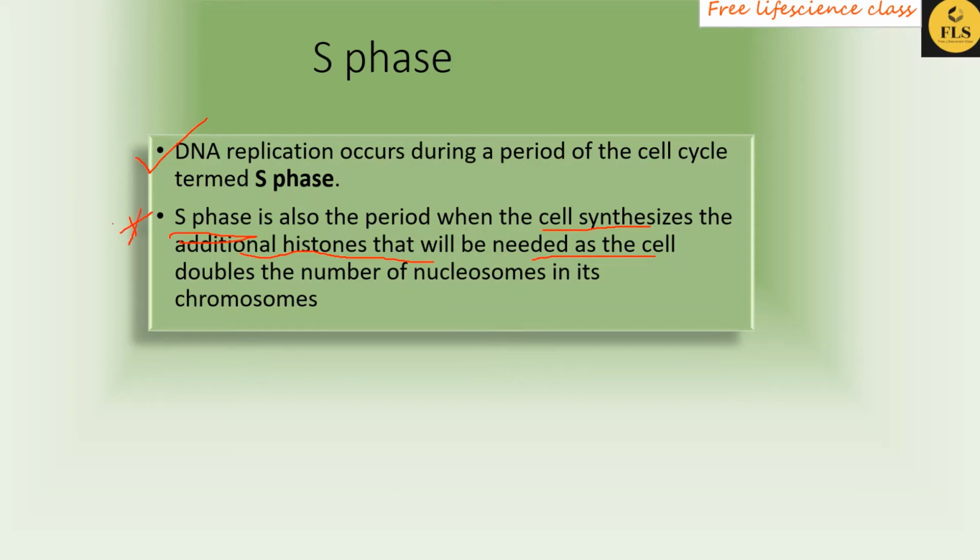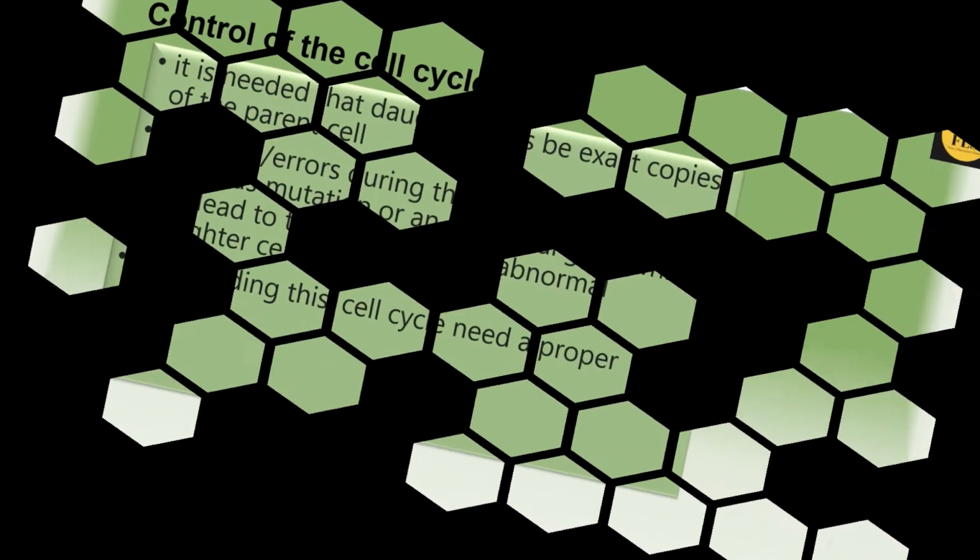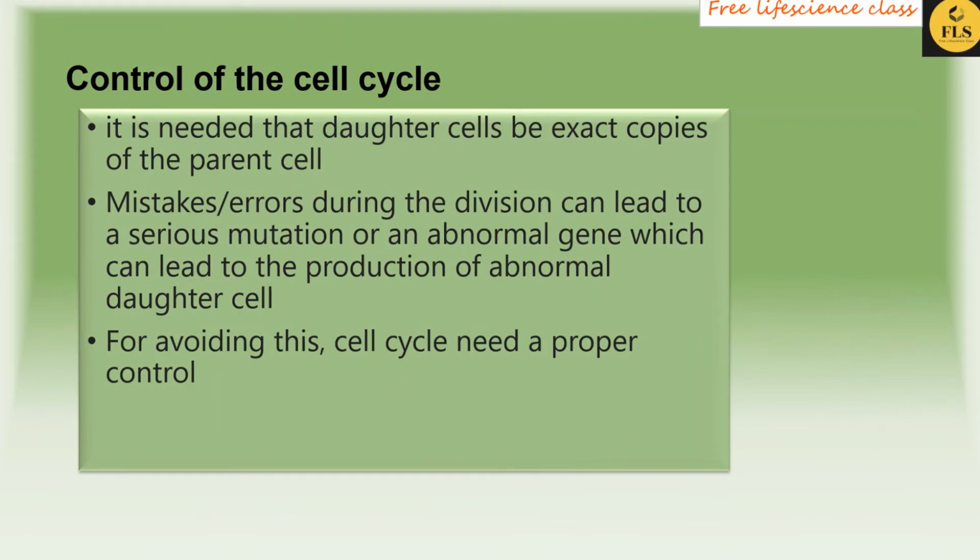Okay, what is the need of control? Our cell is going to be divided into two, so exact copies of the cell are going to be made, so that the daughter cells are exact copies of the parent cell and there are no mistakes. If any mistakes or errors happen, then we will not get the actual parent cell contents, and the genes will be abnormal.